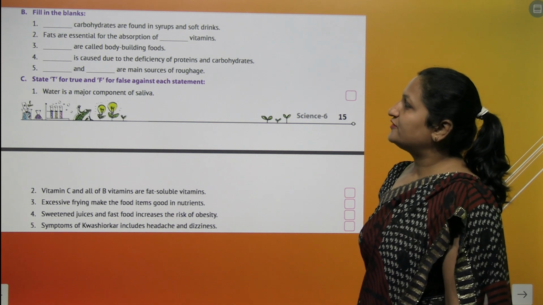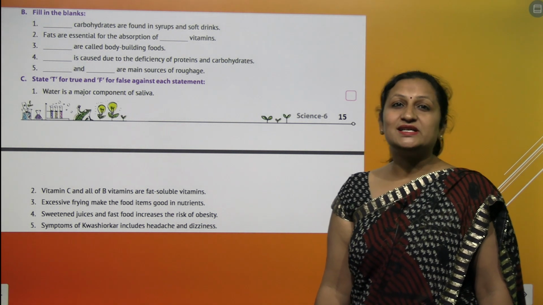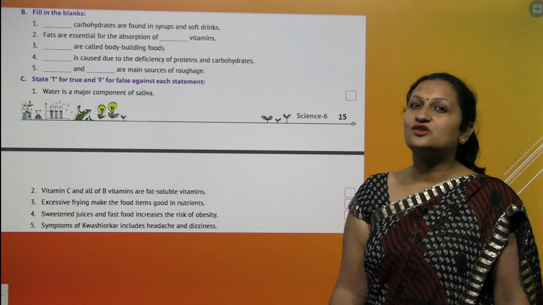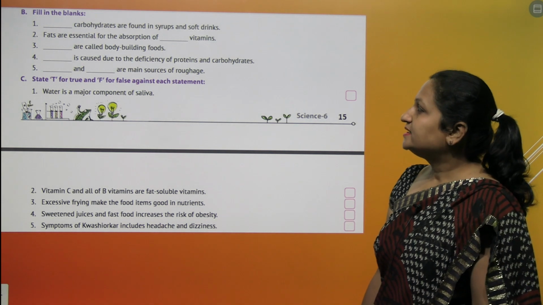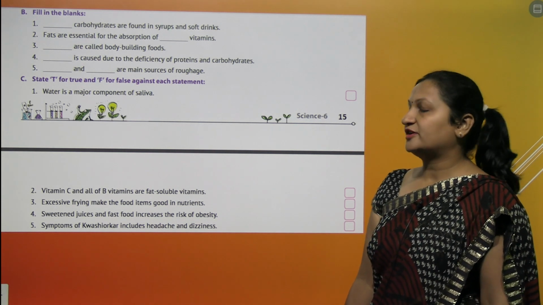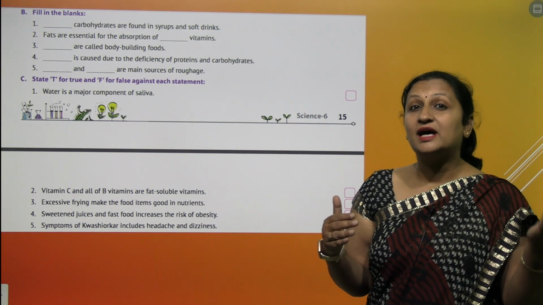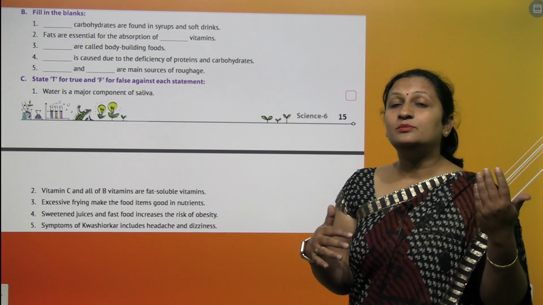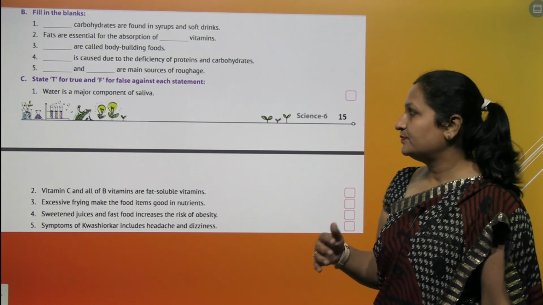Dash is caused due to deficiency of protein and carbohydrates. The deficiency of proteins and carbohydrates in children is called marasmus. Yes, you are correct. Dash and dash are the main sources of roughage. Now you can get roughage from all the dietary fibers. You can get it from nuts. You can get it from, tell me the names, palak, green leafy vegetables.